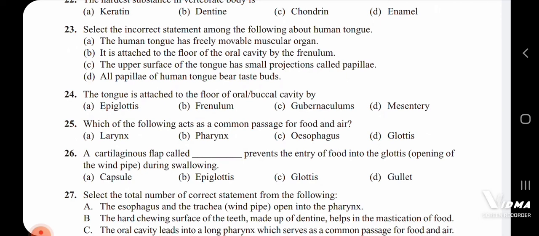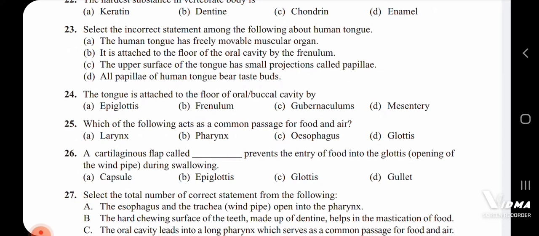Next, 26th question. A cartilaginous flap called dash prevents the entry of food into the glottis. The glottis is the opening of the windpipe during swallowing.